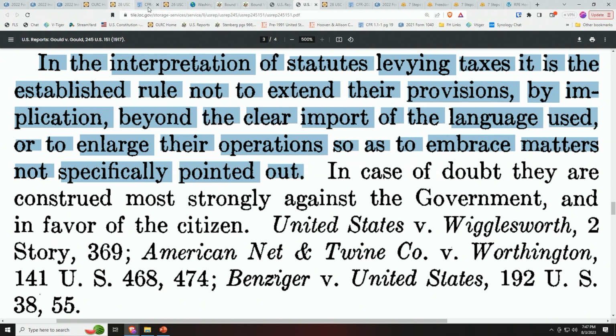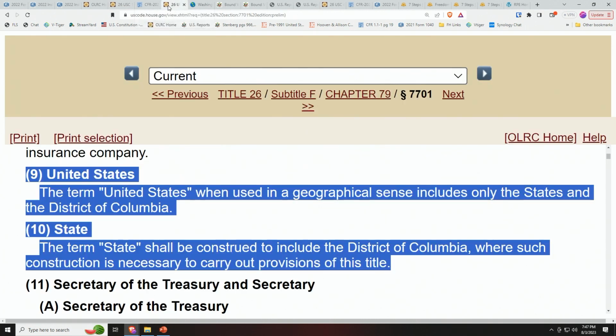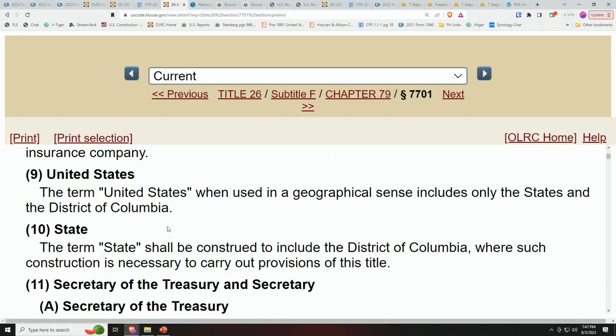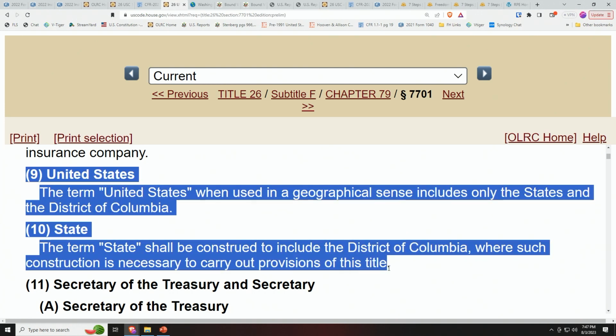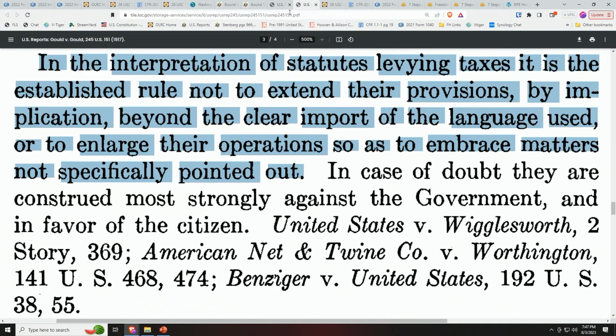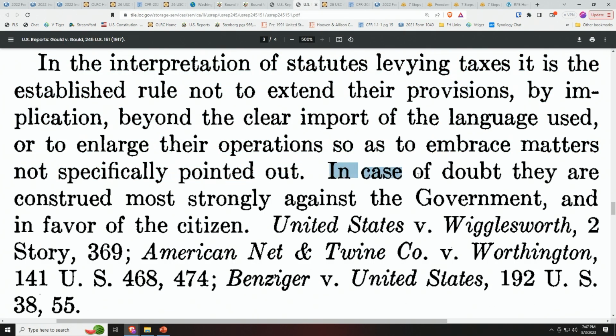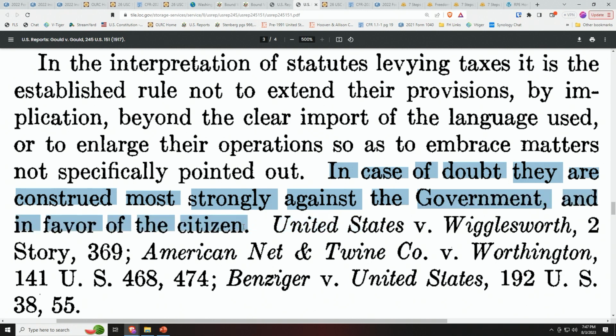See, the 50 states are not specifically pointed out here. You don't see any of the 50 states here, therefore they're not in the definition of United States or states. And in case of any doubt, the tax laws are construed most strongly against the government and in favor of the citizen not being taxed.